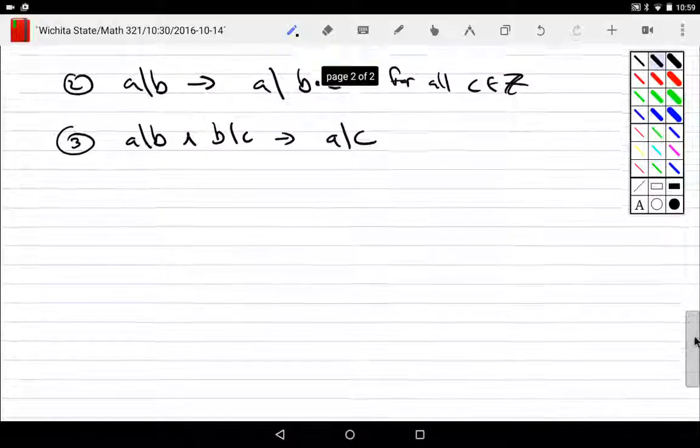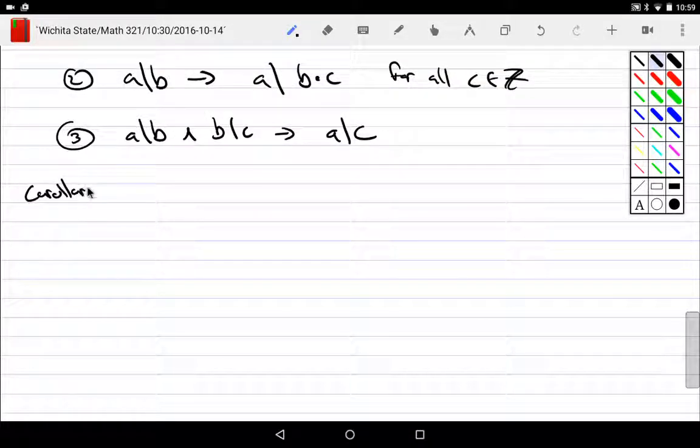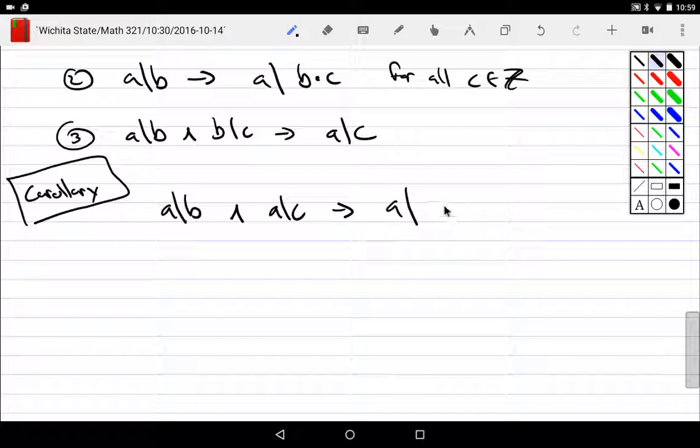I could put all of that together and simply say that, you know what, if A divides B and A divides C, that implies that A divides any linear combination of B and C. So if 3 divides 6 and 3 divides 12, then 3 will divide any combination of 6 and 12. Take a bunch of 6s and subtract a bunch of 12s. Doesn't matter, 3 will divide it.